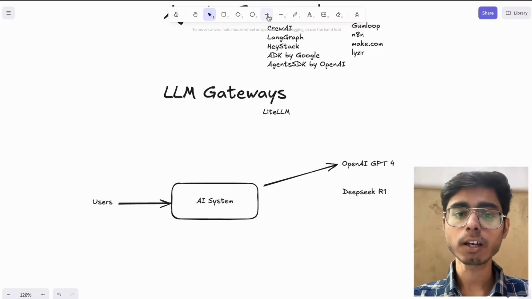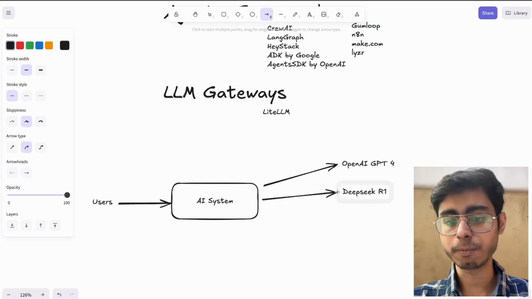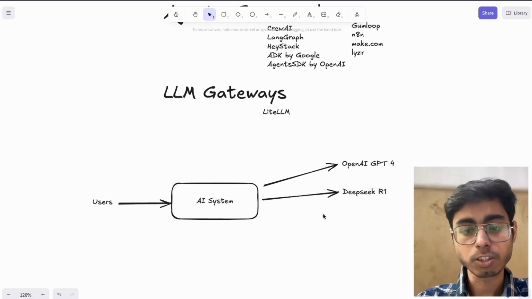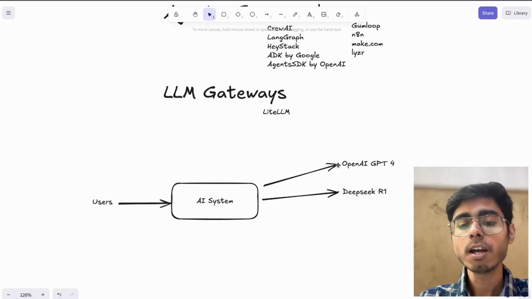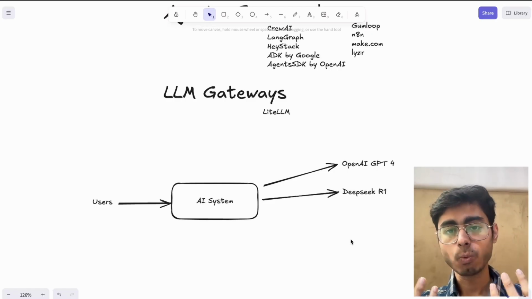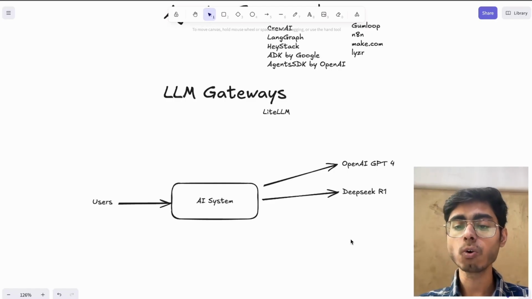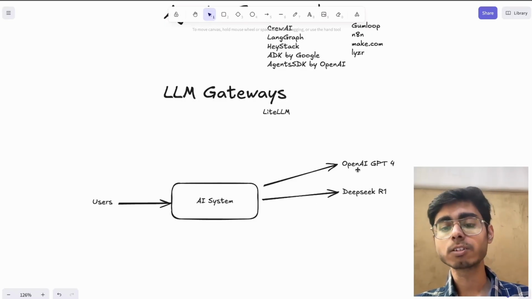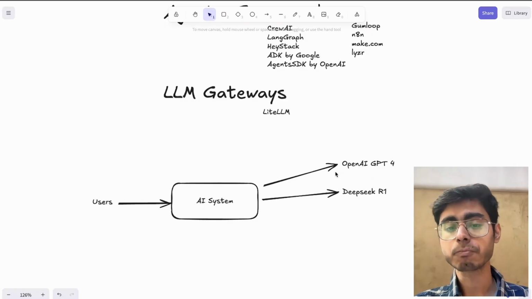So again, you have to connect this AI system with DeepSeek R1. That means you have to understand the API structure, because you will be building the connection between the AI system and GPT-4, all of these models, via APIs. And definitely the API structure of the OpenAI models will be different from DeepSeek.